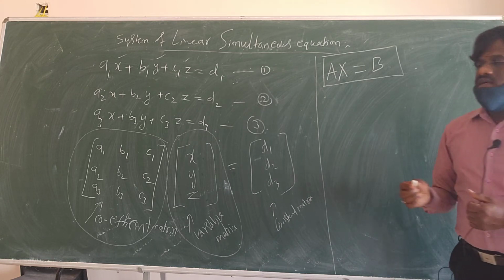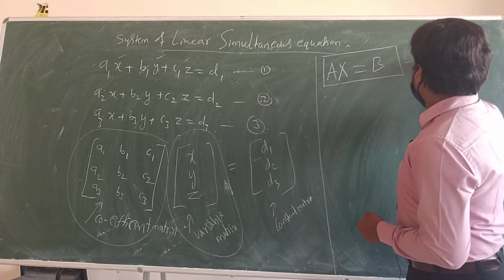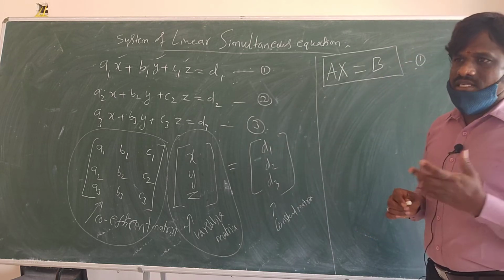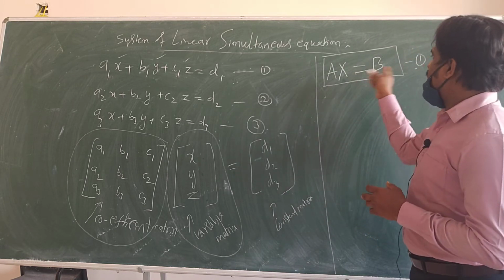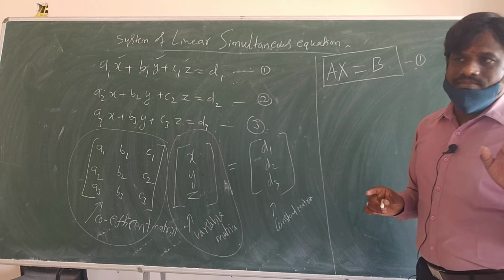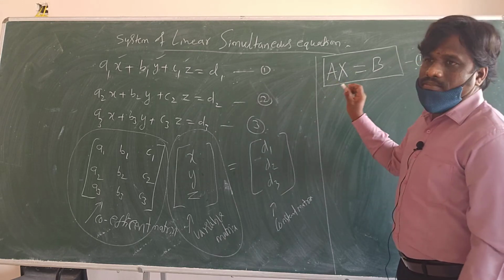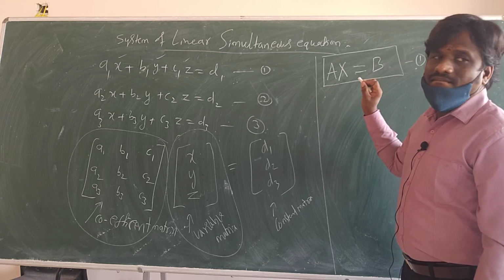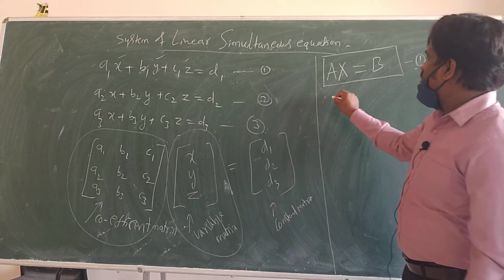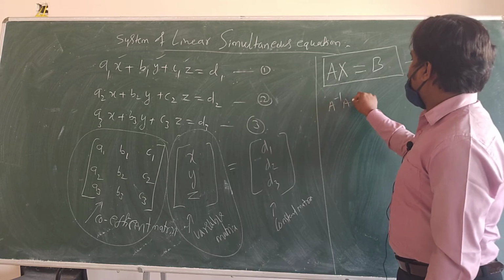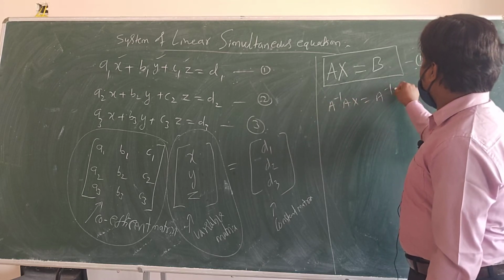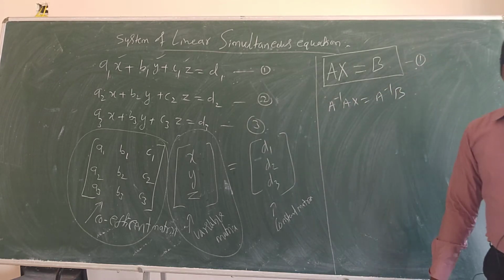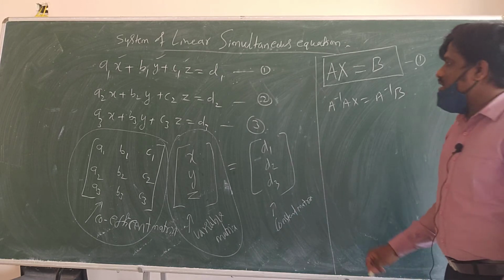So what to do here? To send A to the other side, I apply the matrix inverse law, and I multiply A inverse on both sides. Post-multiply or pre-multiply? Pre-multiply. So A inverse AX is equal to A inverse B. A inverse into A is what?